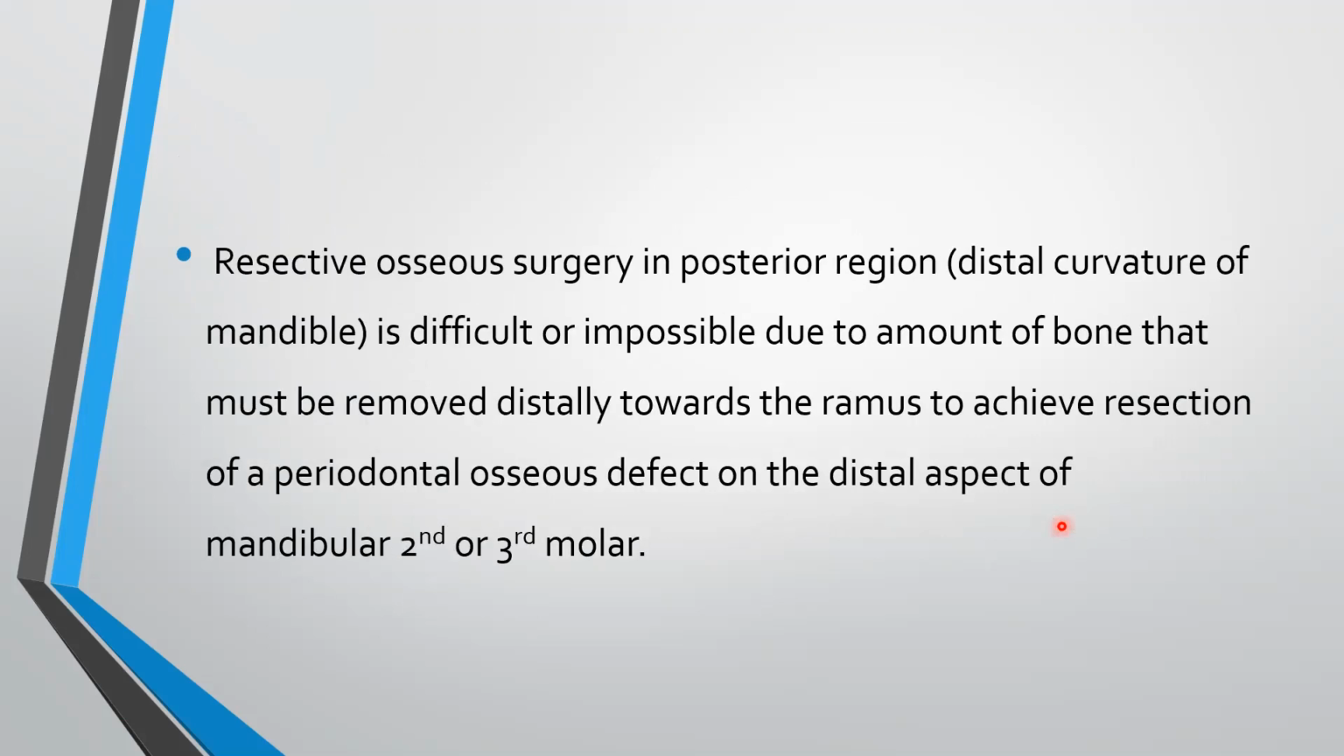Resective osseous surgery in posterior region is impossible or difficult due to the amount of bone that must be removed distally towards the ramus to achieve resection of periodontal osseous defect on the distal aspect of mandibular second or third molar.